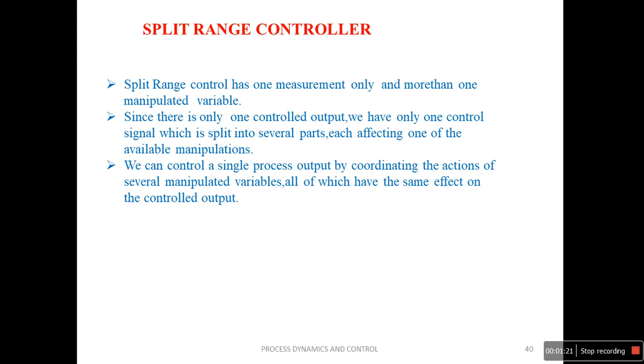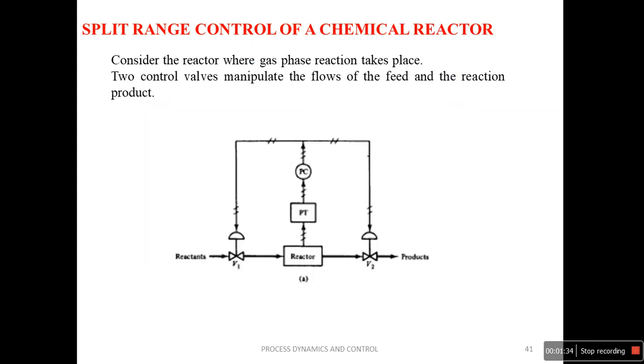In other words, we can control a single process output by coordinating the actions of several manipulated variables, all of which have the same effect on the controlled output.